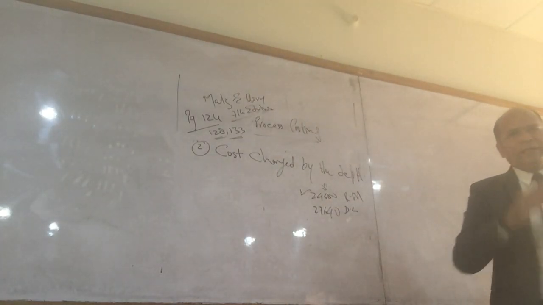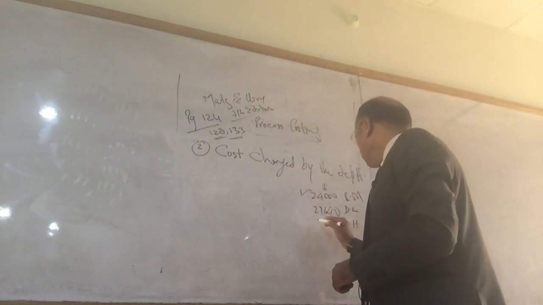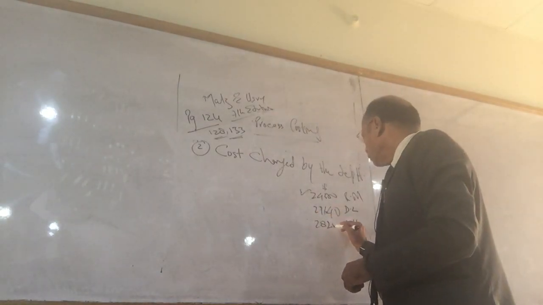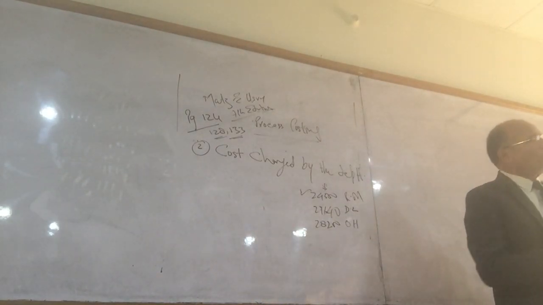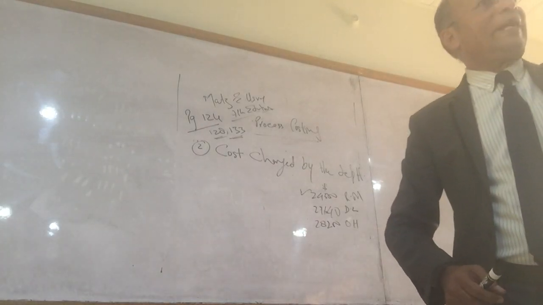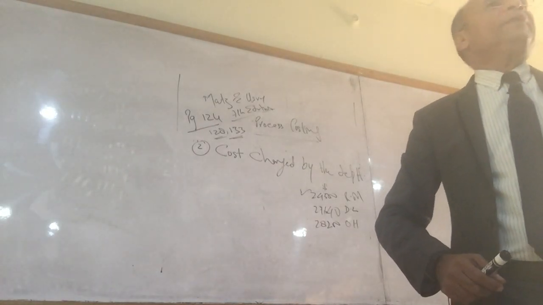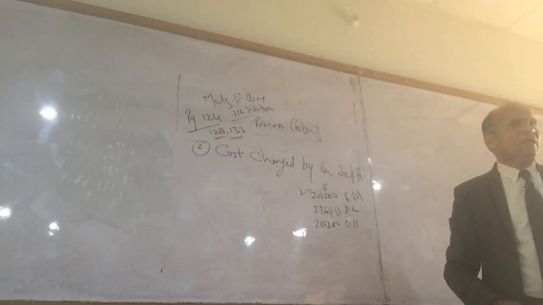So suppose in this question, the cost of overhead is 28,200. It means in the first department, if you want to make the units, you have been given different cost elements: the cost of raw material, the cost of labor, and the cost of overhead.